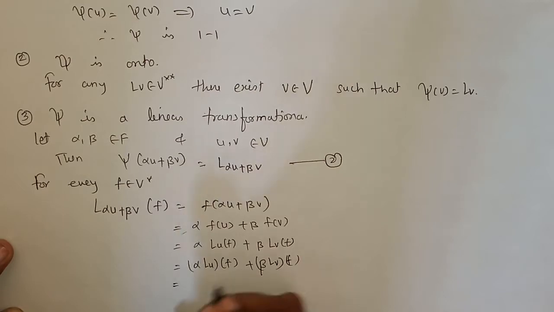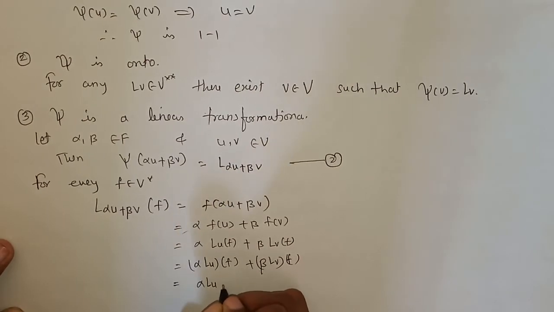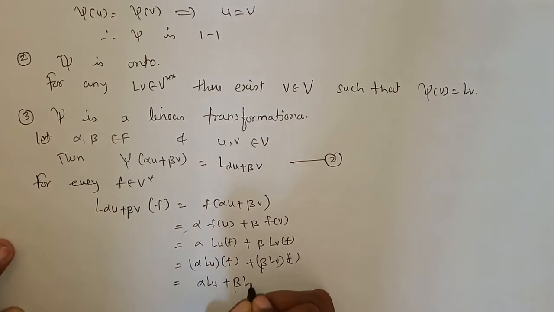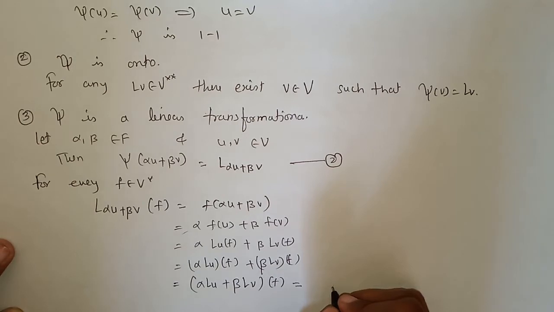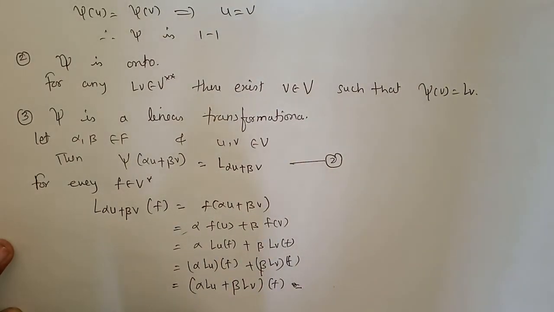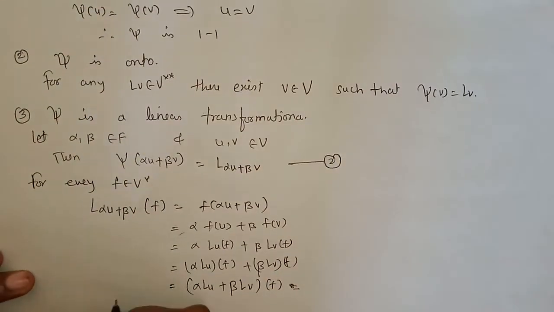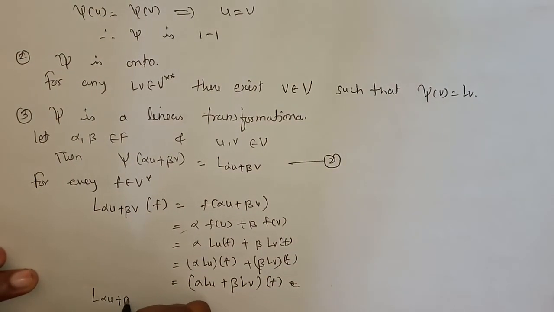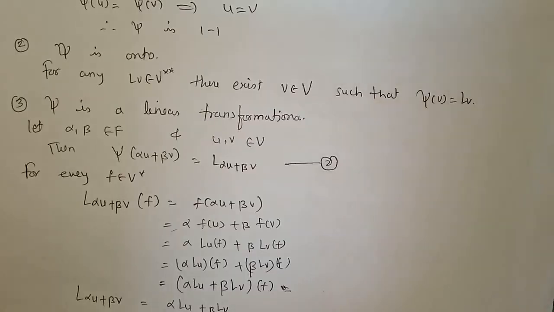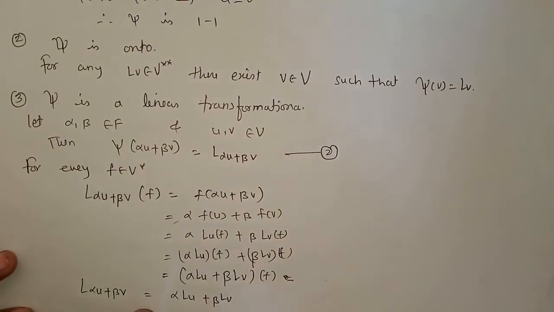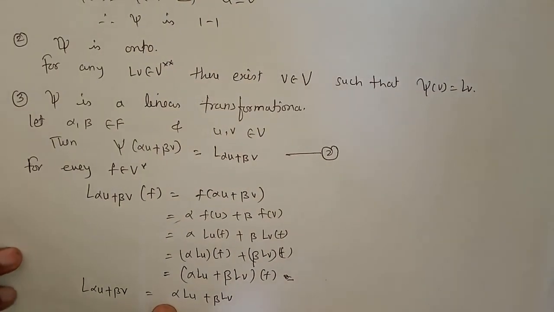Now from this I can write L of alpha u plus beta v is equal to alpha Lu plus beta Lv.